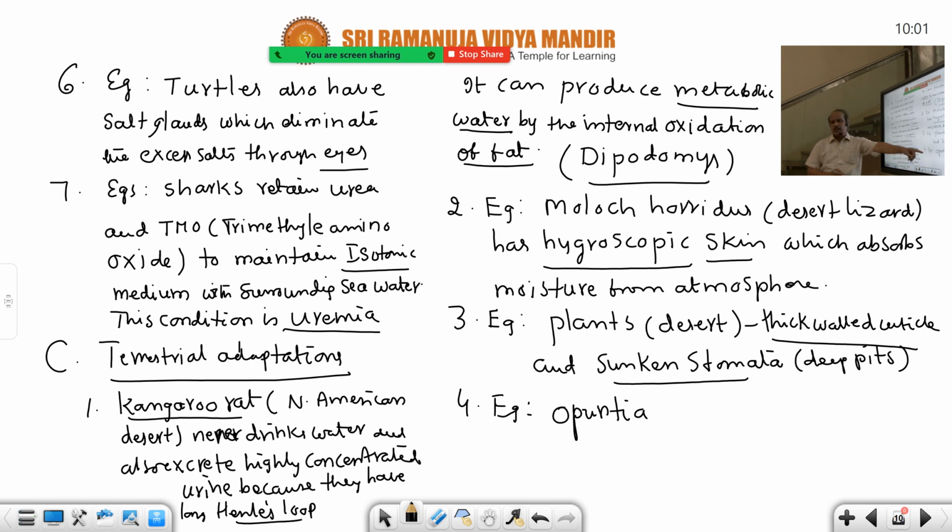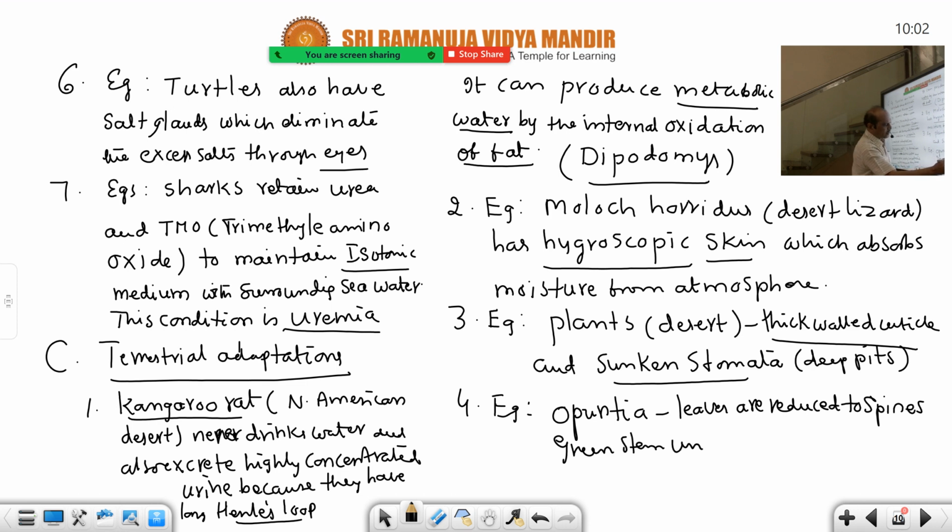Another example you can take in the plant kingdom is Opuntia. In Opuntia, leaves are reduced to spines. No leaves, but the phylloclade, a green stem. In stem modification you will learn that the green stem undergoes photosynthesis. This is the adaptation in the case of Opuntia.